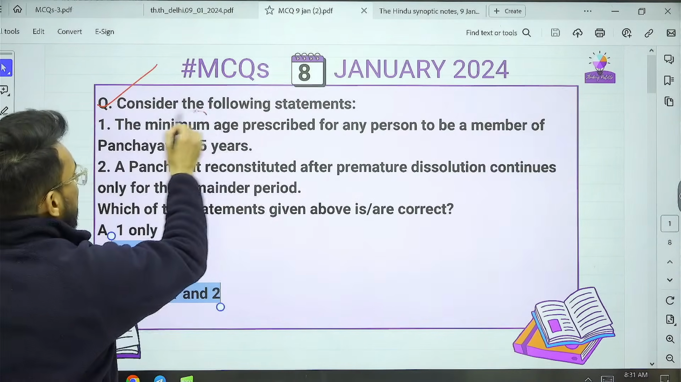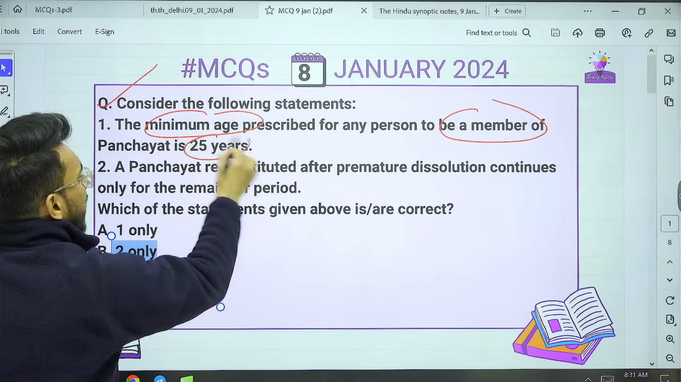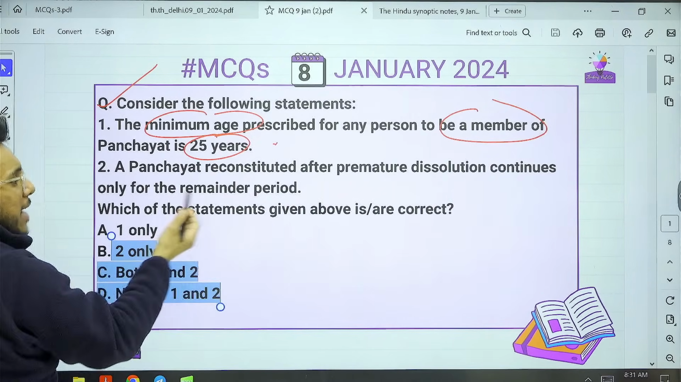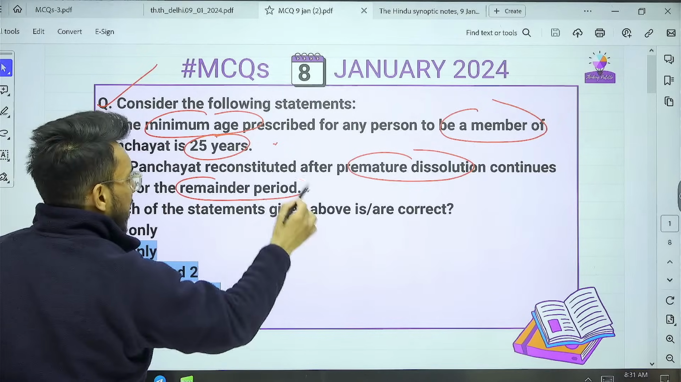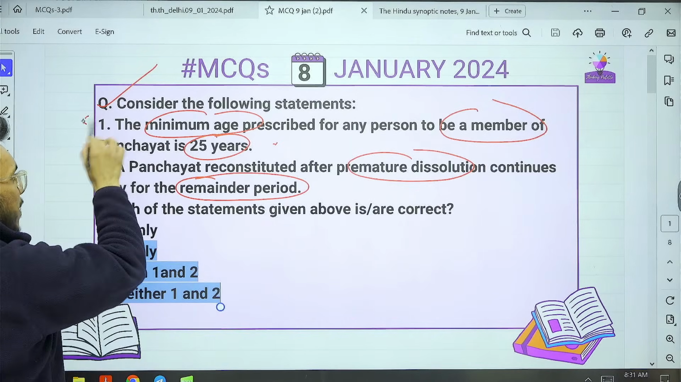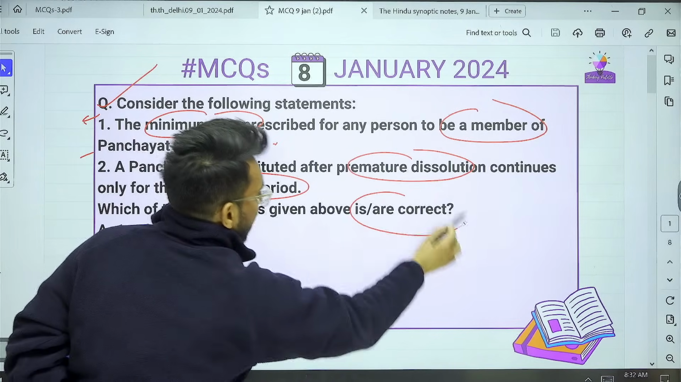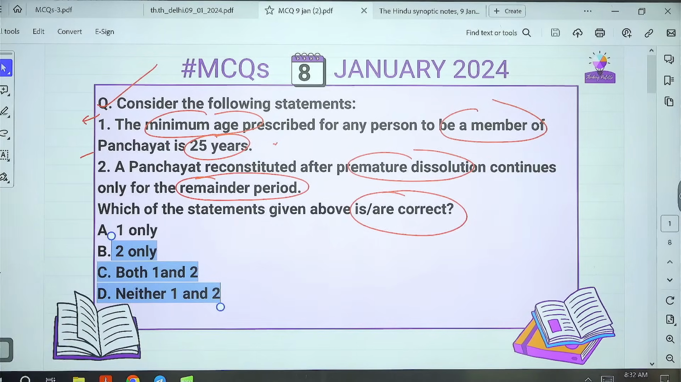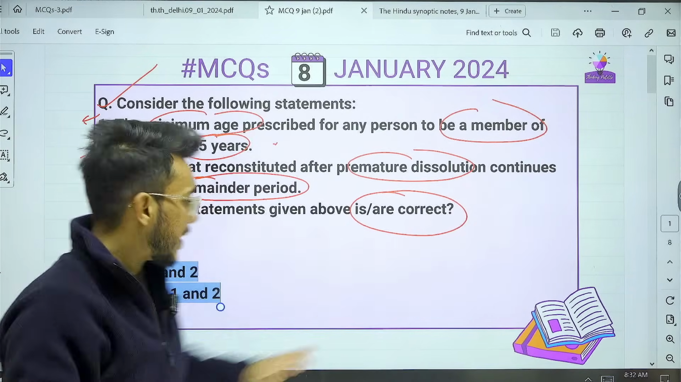Statement number 1: the minimum age prescribed for any person to be a member of panchayat is 25 years. Statement 2: a panchayat reconstituted after premature dissolution continues only for the remainder period. Which of the following statements are correct? A, 1 only; 2 only; both; neither 1 nor 2. Please write in the comment box what will be the correct option.